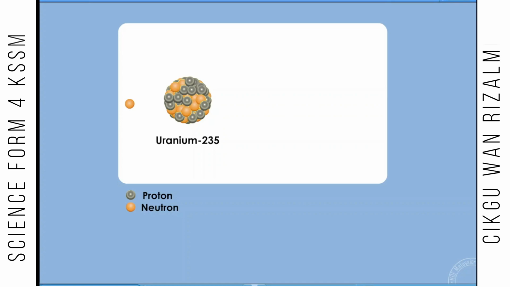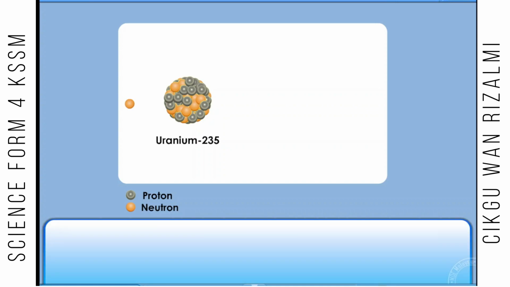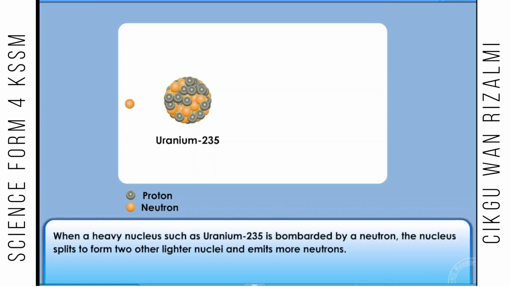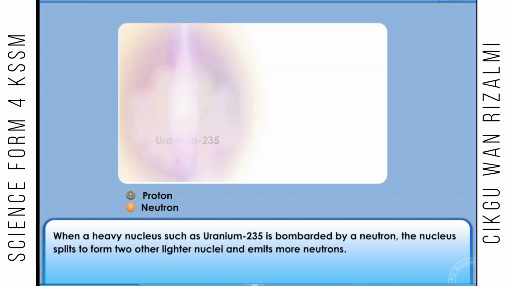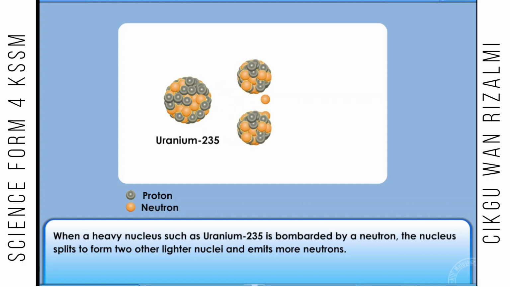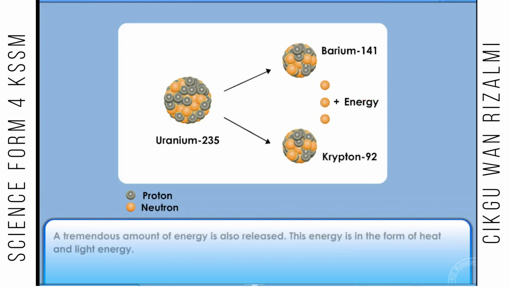From the previous animation, you have learned that a heavy nucleus can be split. When a heavy nucleus such as uranium-235 is bombarded by a neutron, the nucleus splits to form two other lighter nuclei and emits more neutrons. A tremendous amount of energy is also released. This energy is in the form of heat and light energy. The energy generated is known as nuclear energy, and the process is known as nuclear fission.